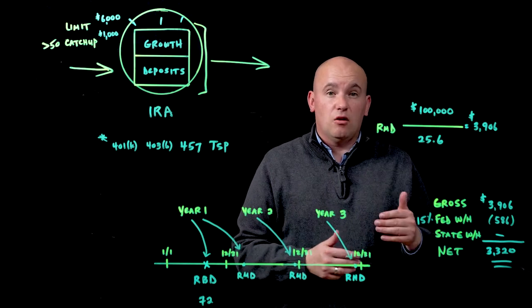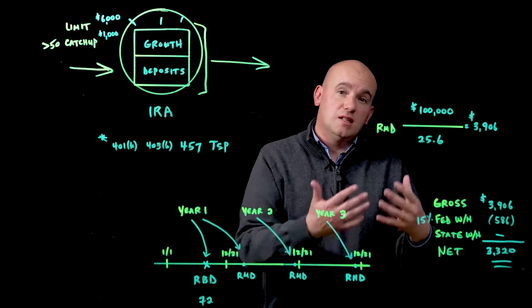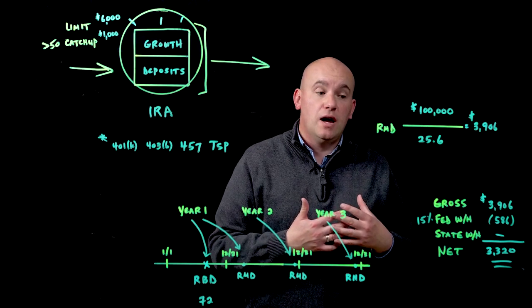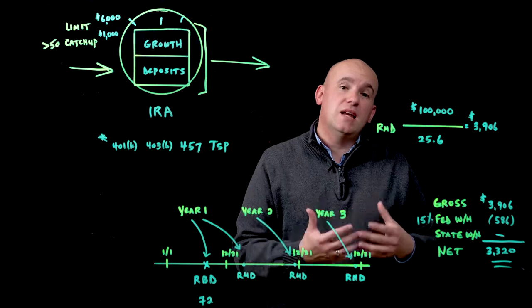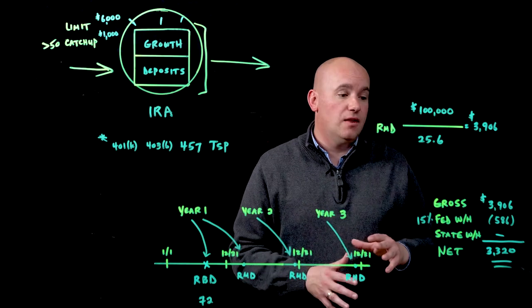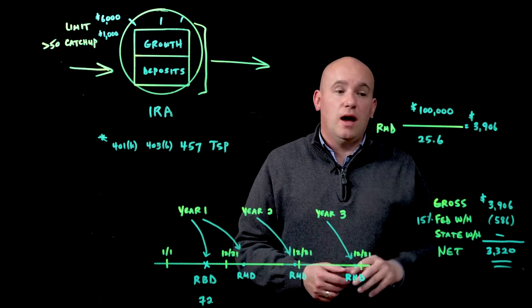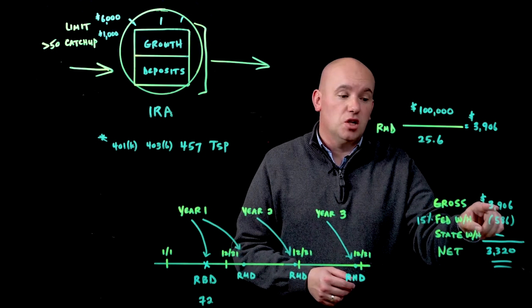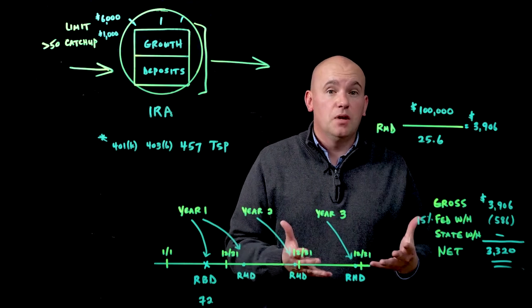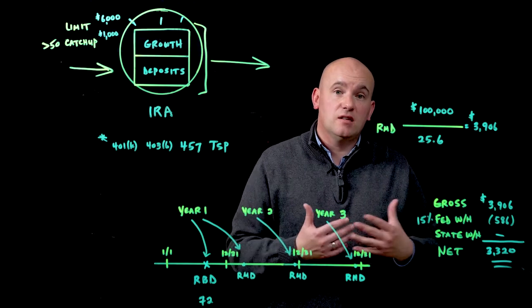Now from that dollar amount, this is a gross distribution. This is how much you have to take out of your account. You could take more, but you can't take less in order to satisfy that RMD. So if we're saying, let's take what it is, we'll take it all out. It's showing a gross distribution. It is taxable. So we may decide to have some taxes withheld as well.